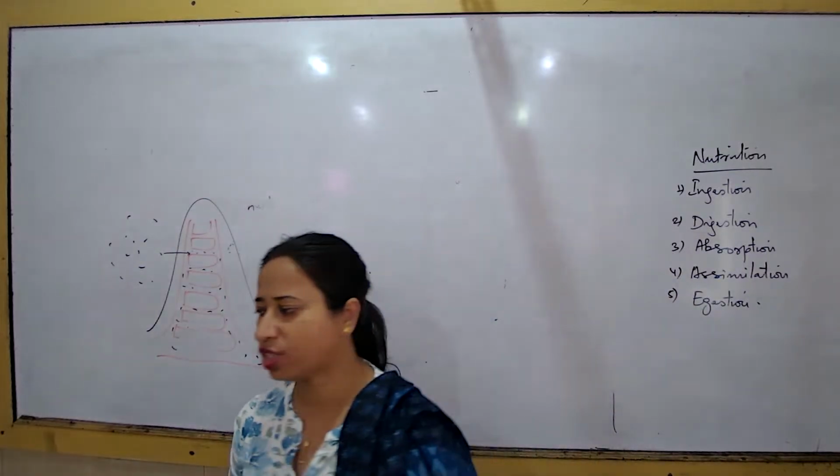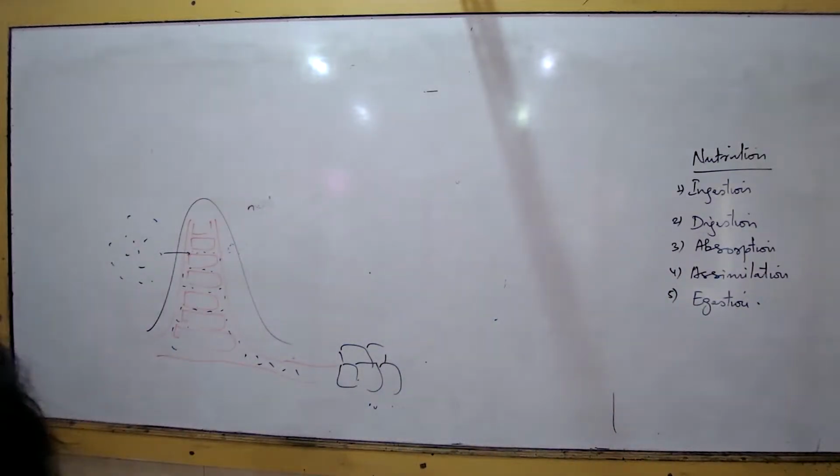Number 2, digestion. For digestion, some chemical substances are required. What are they called? Hydrochloric acid? No, commonly what are they called? Chemicals which help in digestion, enzymes. So whenever you are writing the definition of digestion, the word enzyme should be written.